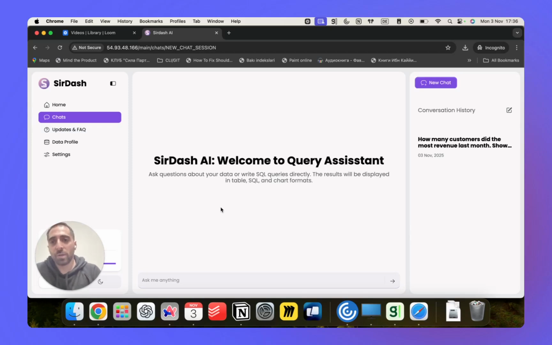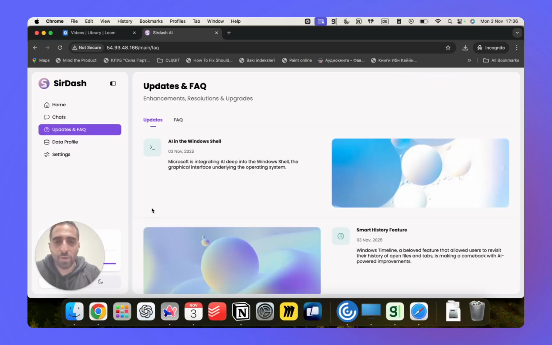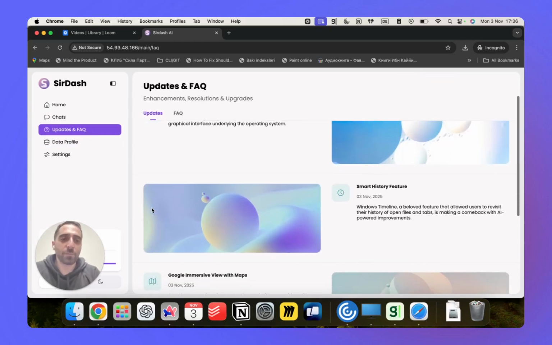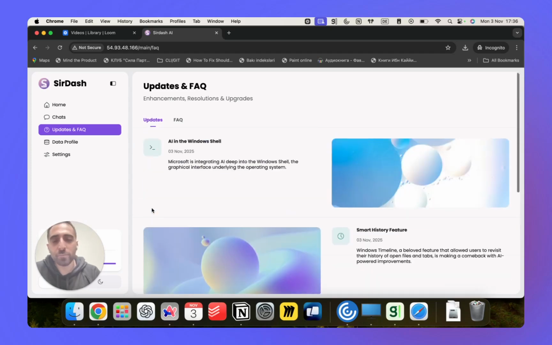Then we have the chat. In the chat, we are getting the data, so I will show you it later on. Also, we have updates. In updates, we are seeing what's happening, and we are sharing all our newsletters and our version upgrades, which features we have and how this feature will help you.